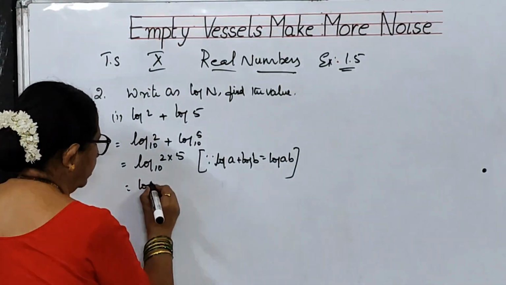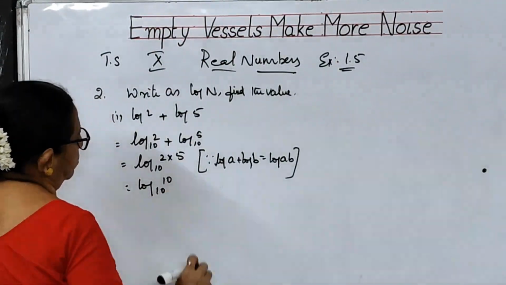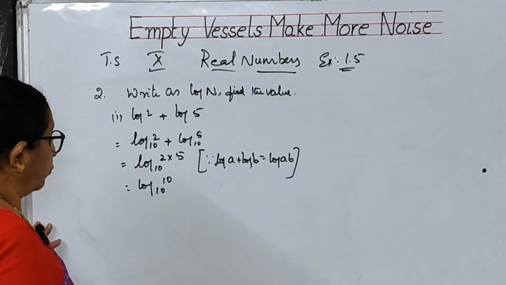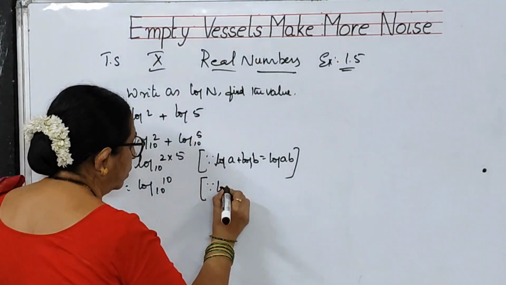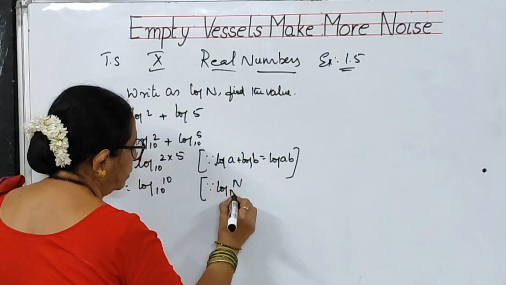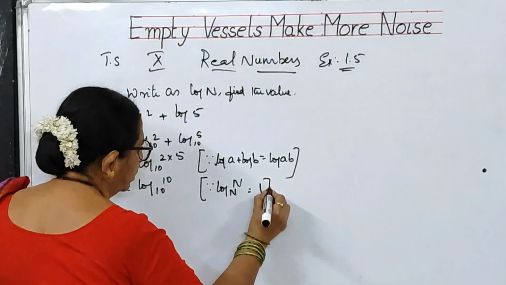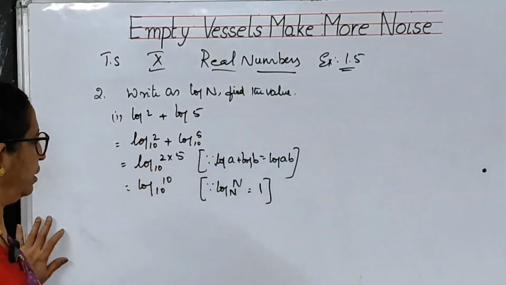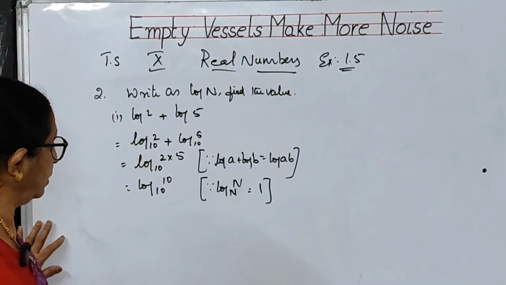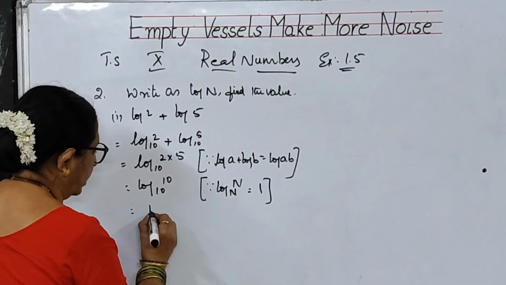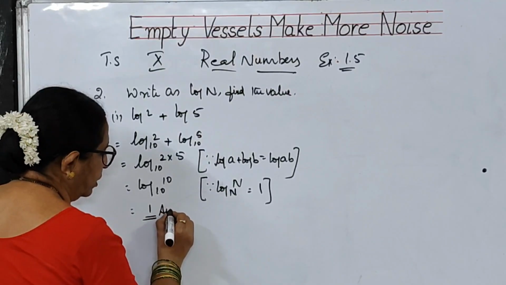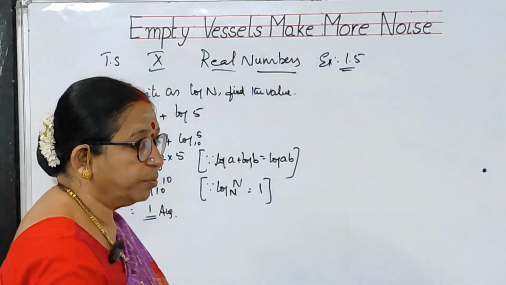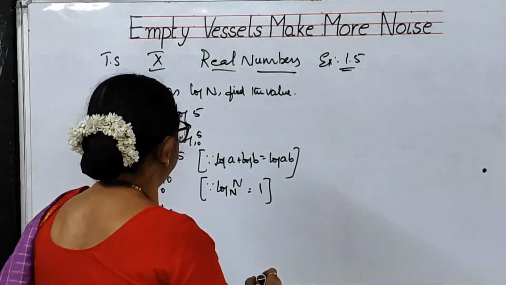So this is nothing but log 10 to the base 10. Here one more property, children. Log any number to the same base is equal to 1. This is one more property. Log n to the base n is equal to 1. So log 10 to the base 10 is equal to 1. So this one will be the answer for this problem. Second bit.